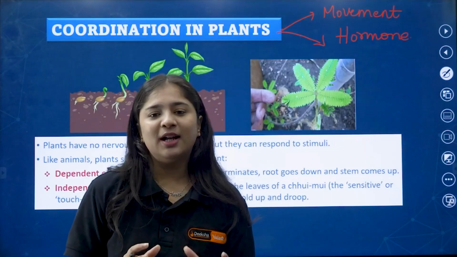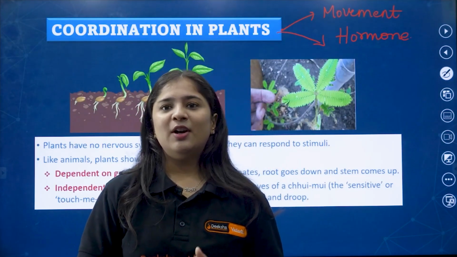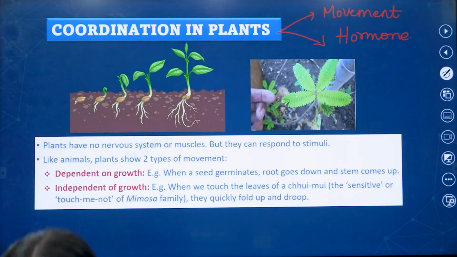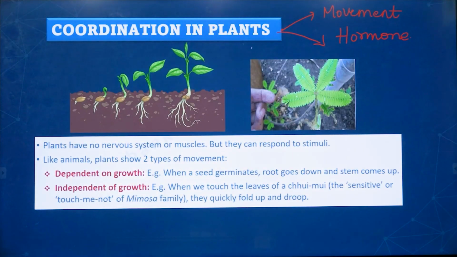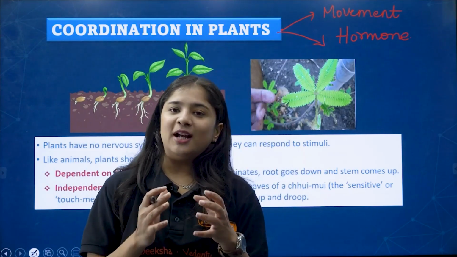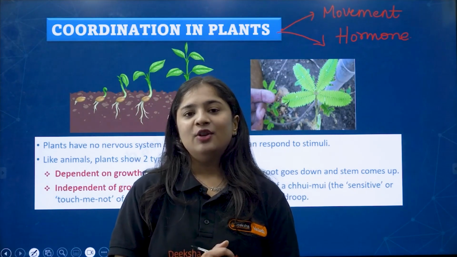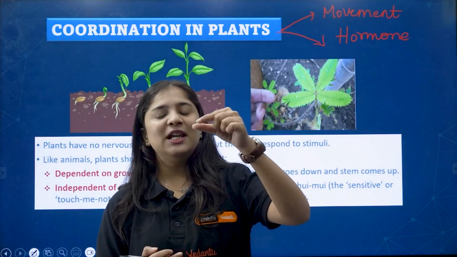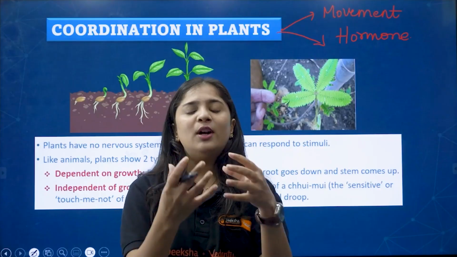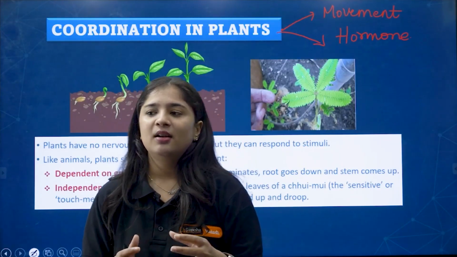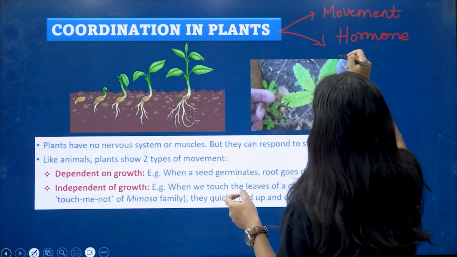Have you heard about the touch-me-not plant? Yes. Even you will call it a shy plant. When you touch the leaves of the plant, automatically what happens there? It will close, right? Same thing here. So this is the touch-me-not plant.